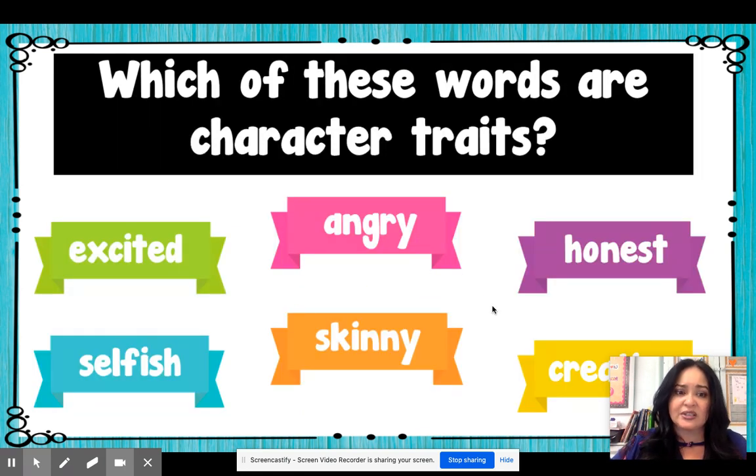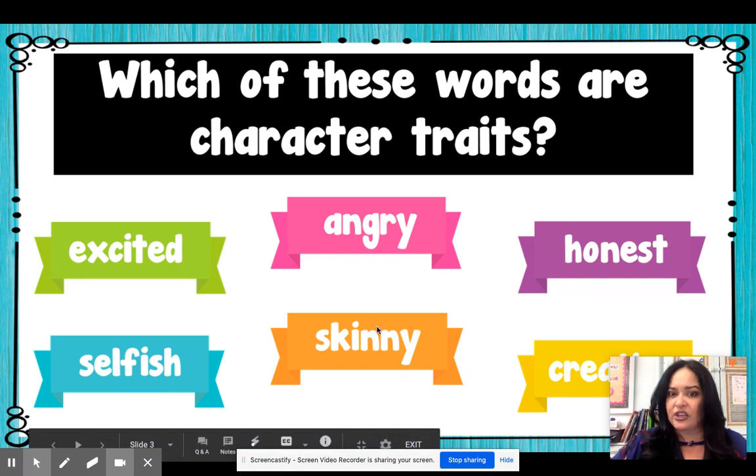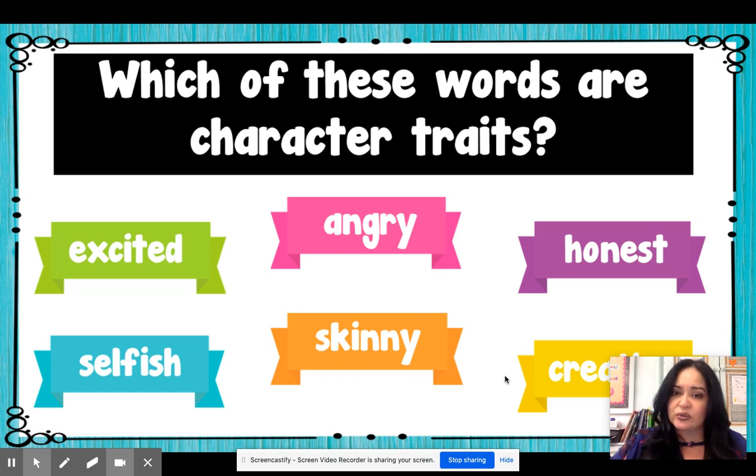So, when you look at these words, excited, selfish, angry, skinny, honest, creative, which ones of these words are character traits that would describe how a character always is? Think about excited. Is a character always excited? No. Is a character always angry, or a person? No. Can a person be selfish? For the most part, there are people that are selfish and they're just always selfish, right?